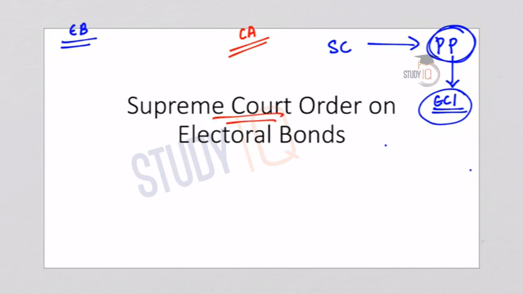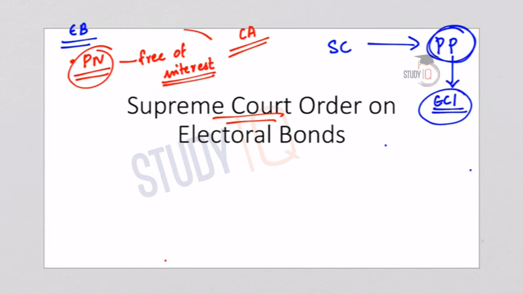So electoral bonds are like a promissory note. They act similar to a promissory note, and this is payable to the bearer on demand and it is free of interest. These facts about electoral bonds are very important for your UPSC preliminary examination. In your preliminary examination, they would be asking you statement-wise questions or factual questions. But in your mains examination, they expect you to analyze each and every problem or issue. So the analytical part is important from your mains examination point of view and the factual part is more important from your prelims examination point of view.